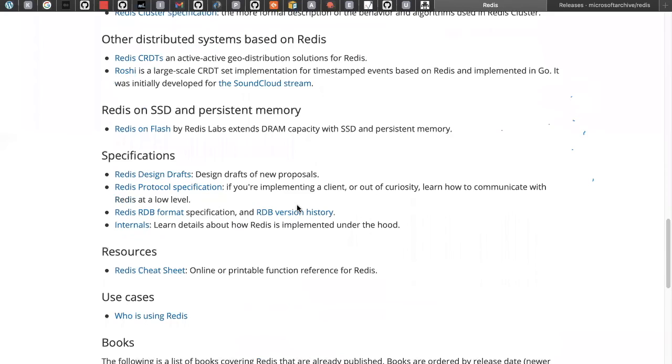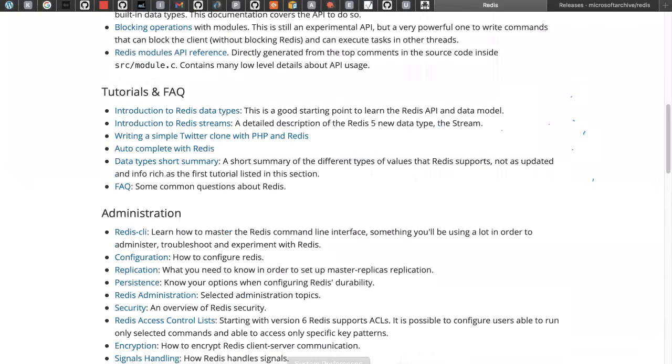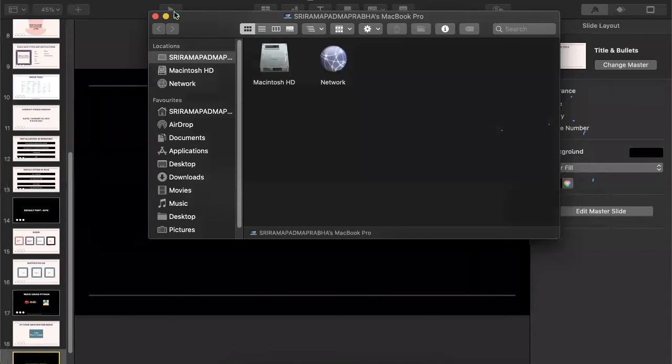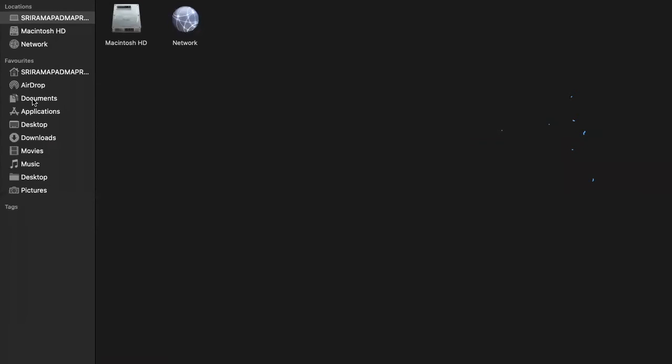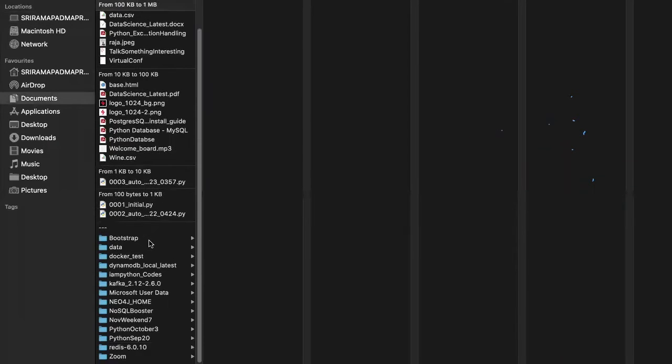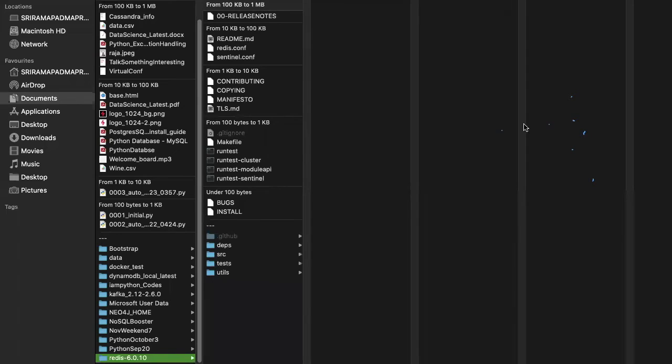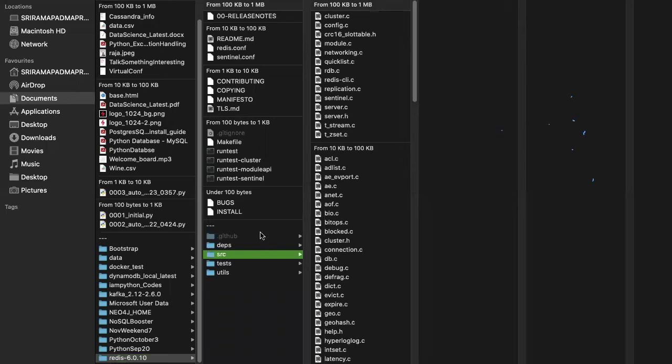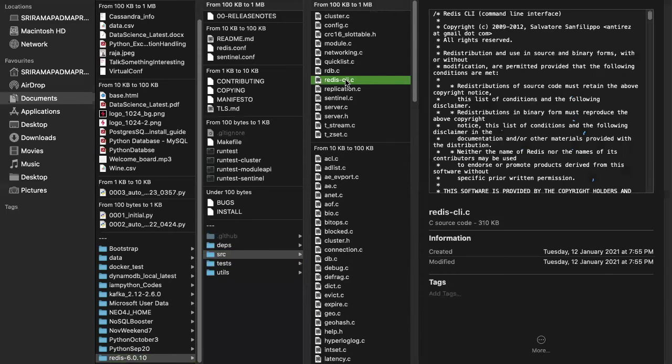Let me first show you in my command prompt how to install it on the Mac. I already downloaded the Redis folder on my local computer. That is one way we can do it. Let me go to this documents folder. There is Redis 6.0.10. Here we can find the source folder, and inside that we'll get the Redis CLI, that's the command line interface, and the Redis server is also there.